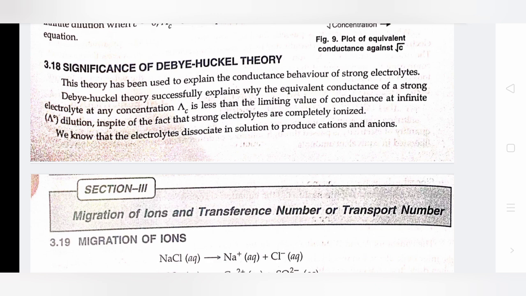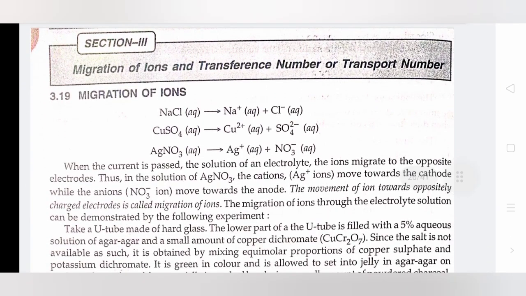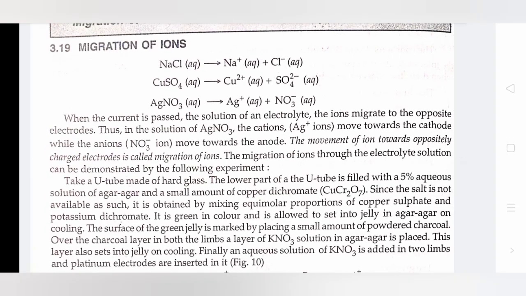We know that electrolytes dissociate in solution to produce cations and anions. Migration of ions and transference number or transport number. First is migration of ions. When current is passed through the solution of an electrolyte, the ions migrate to the opposite electrodes. Thus, in the solution of AgNO3, the cations Ag+ move towards the cathode while the anions NO3- move towards the anode. The movement of ions toward the oppositely charged electrode is called migration of ions.